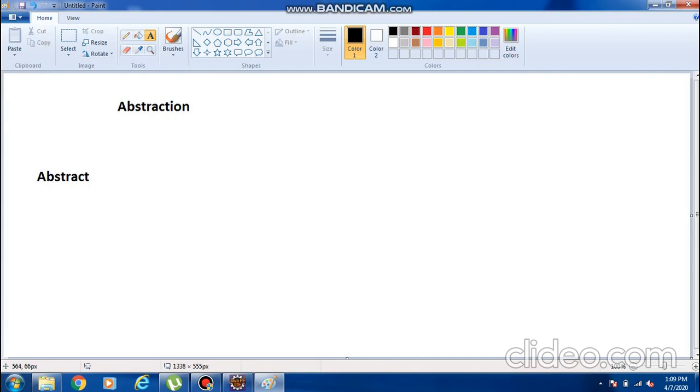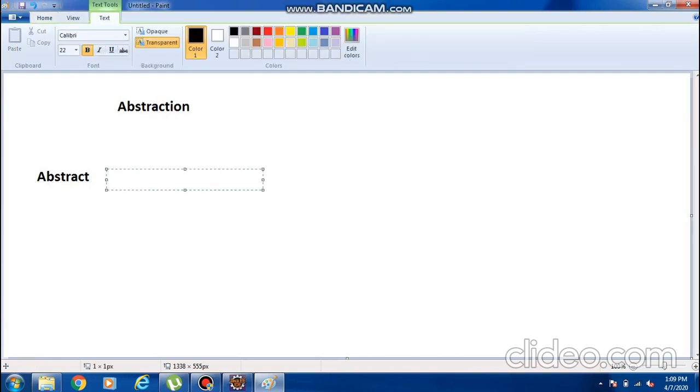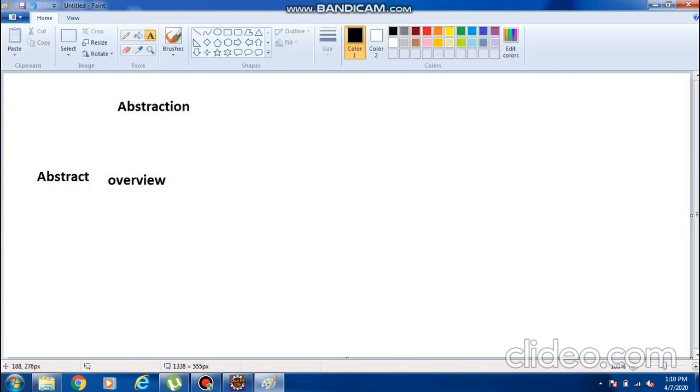In your project, what is the first page you mention? Almost everyone who did a project in BE knows this. The first page of your project is the abstract. What is that abstract? Whatever project you did, you keep the project overview there. So first, the overview of that project is shown in the abstract page.